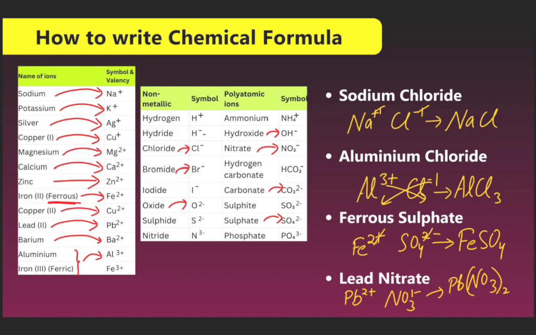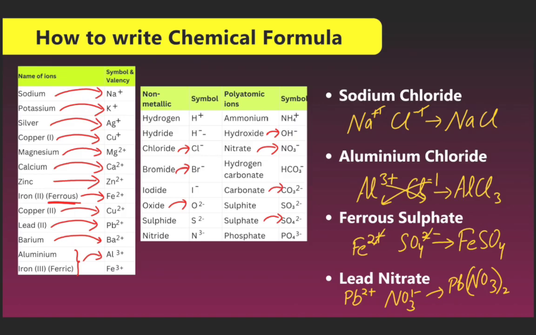Now we discuss ferrous sulfate. Ferrous is Fe2 plus and sulfate is SO4 2 minus. For the formation of a compound, the positive charges and negative charges must be equal. The ferrous ion 2 plus and sulfate ion 2 minus are equal, so the compound formed is FeSO4, the ferrous sulfate.